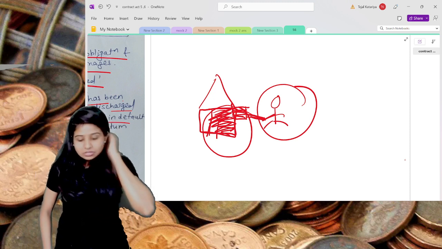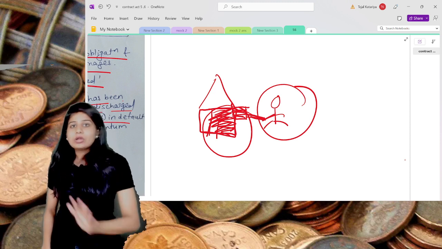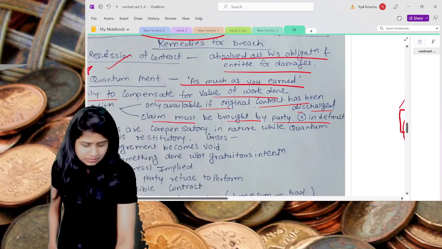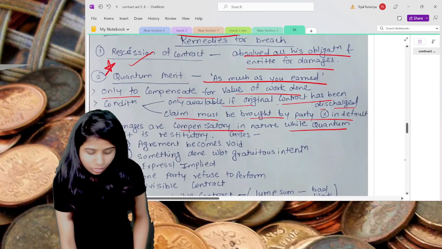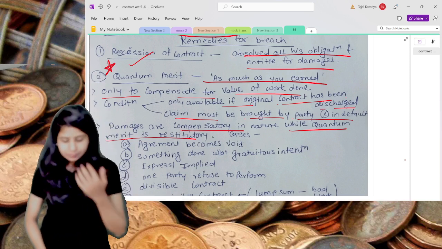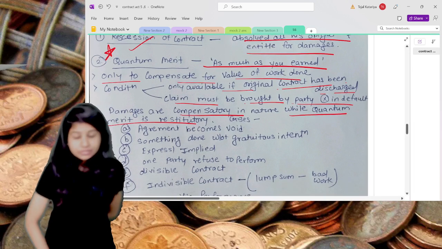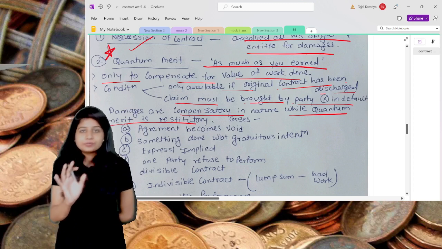This is very simple, what we do in real life we should apply here. These damages are compensatory in nature, and quantum meruit is restitutory, which basically means restoration of the benefits.